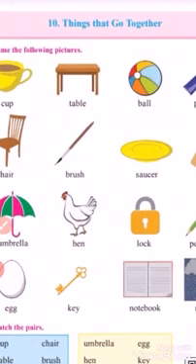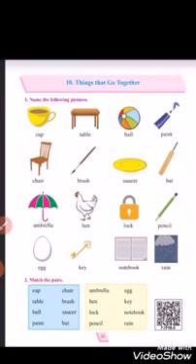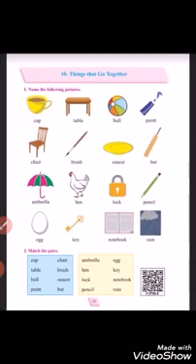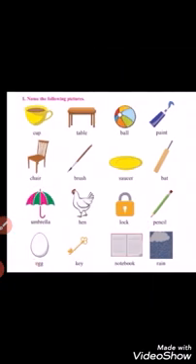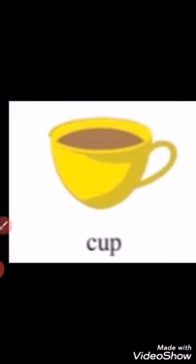Then you can see the table, ball, paint, chair, brush, saucer, bat, umbrella, hen, lock, pencil, egg, key, notebook and rain. Look at this picture and children read the spelling loudly. C-U-P, cup. Read again. C-U-P, cup.